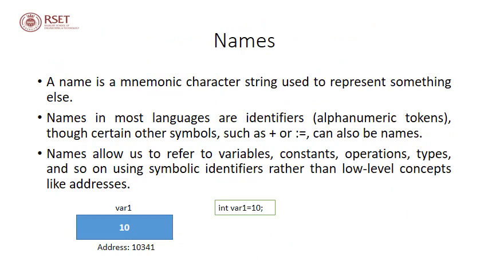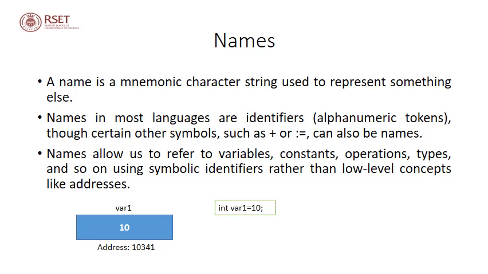Now we'll start with the concept of names and scopes. A name is a mnemonic character string used to represent something else. We use names to refer to low-level concepts like addresses. Names in most languages are identifiers, alphanumeric tokens, though certain other symbols such as plus or equal to can also be used in names. In C, there are certain rules to define variable and function names.